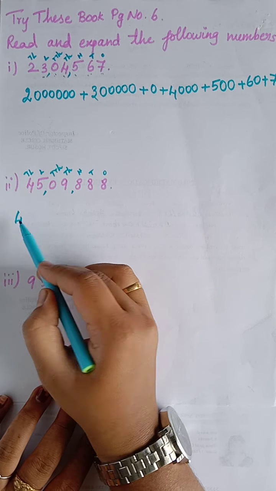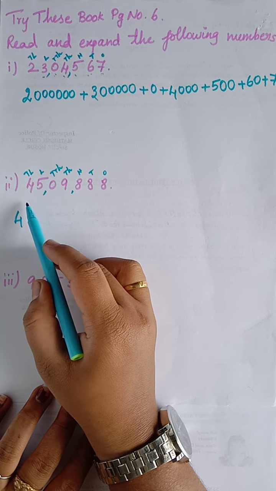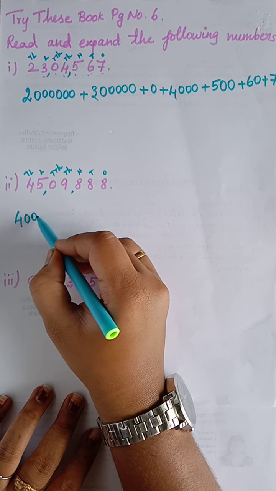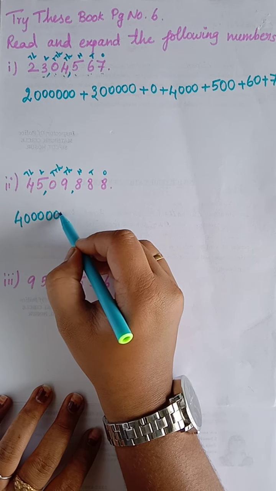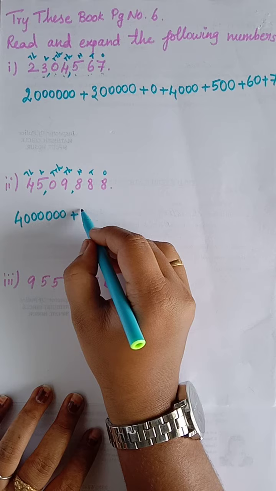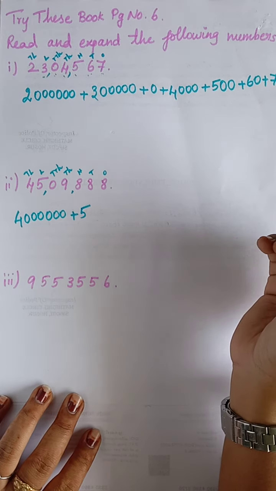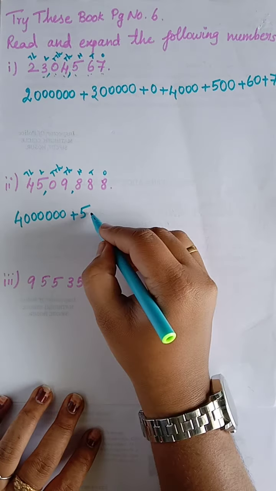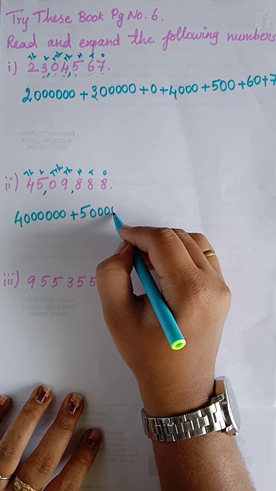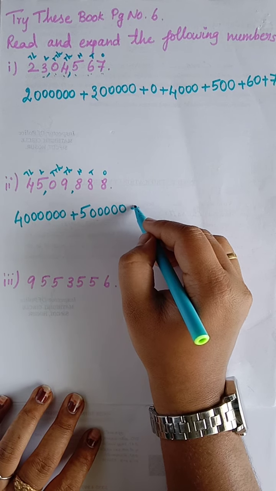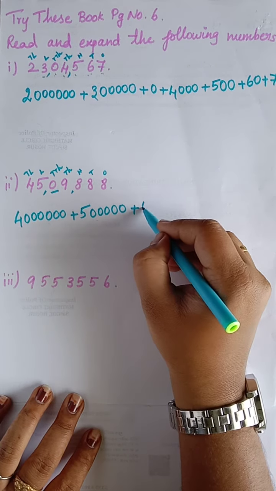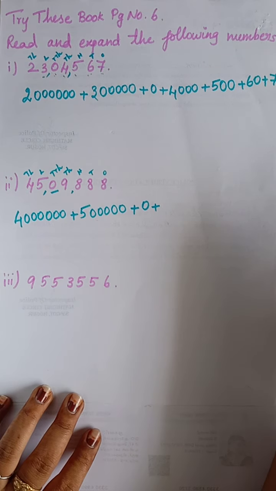Here it is 4. So 10 lakh means how many zeros? 6 zeros. So 1, 2, 3, 4, 5, 6, plus lakh 5. Then for lakh how many zeros? 5 zeros. So 1, 2, 3, 4, 5. Then plus the 0 they have given, simply write it as 0. That's all. You should not add more zeros there.